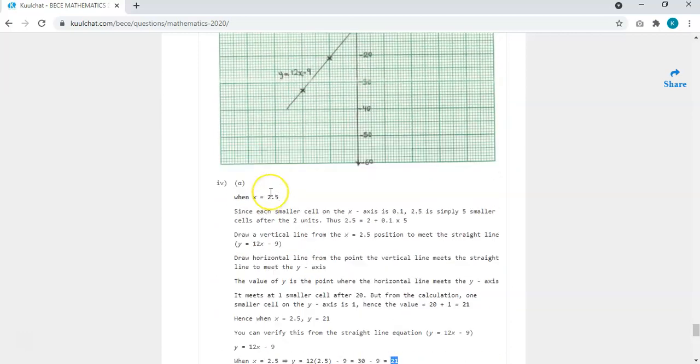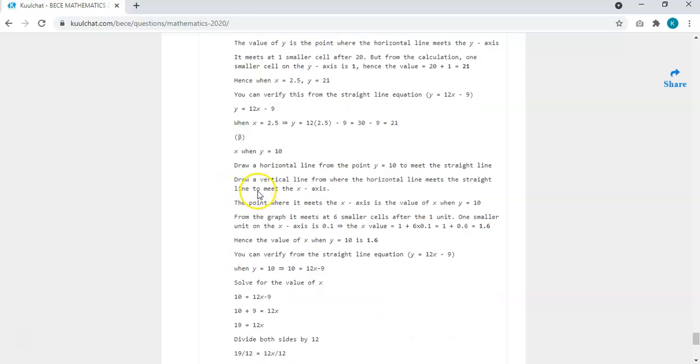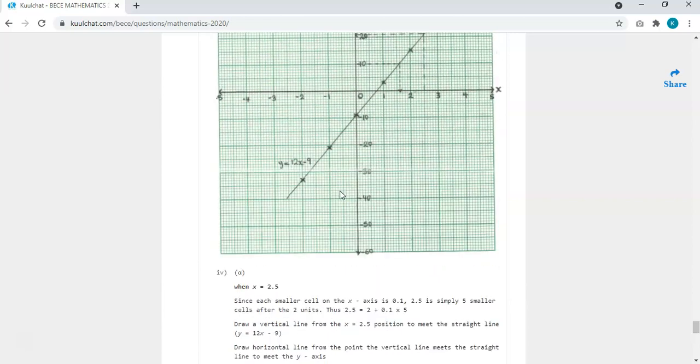And the same with y. When you are looking for s, you already know y. So here our y is 10. So we put the 9 across: 10 plus 9, which is 19. It's equal to 12x. Then 19 divided by 12 gives you 1.58 something, approximately 1.6. Okay, so that is it for the graph aspect.